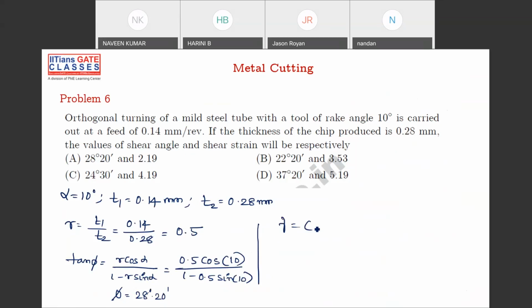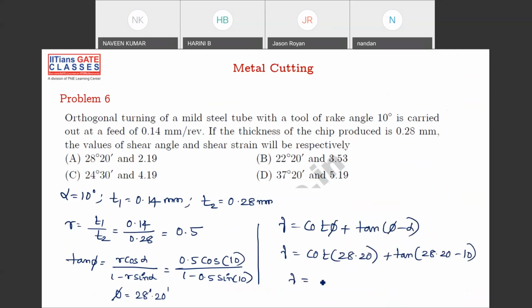And once you get phi, you can find the gamma. Gamma is what? The previous formula, cot phi plus tan phi minus alpha, right? You have phi now. Phi is 28.20, so cot 28.20 plus tan of 28.20 minus 10. Obviously, if you calculate these things, then you'll get 2.19. So option is A. Okay. So this is how you can easily find out. Once you have phi, then you can find the gamma also. Okay, fine.